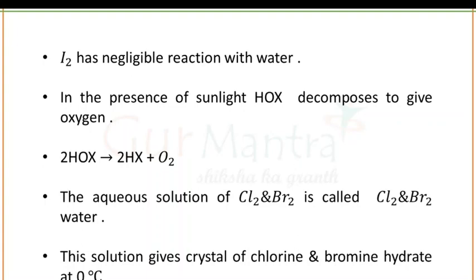In the presence of sunlight, HOX decomposes to give oxygen. What is HOX? HOX is the oxide of halogen, where X represents the halogen. 2HOX will decompose in the presence of sunlight into 2HX plus O2, and it will give you an O2 molecule. The aqueous solutions of Cl2 and Br2 are known as chlorine water and bromine water. This solution gives crystals of chlorine and bromine hydrate at 0 degrees Celsius.